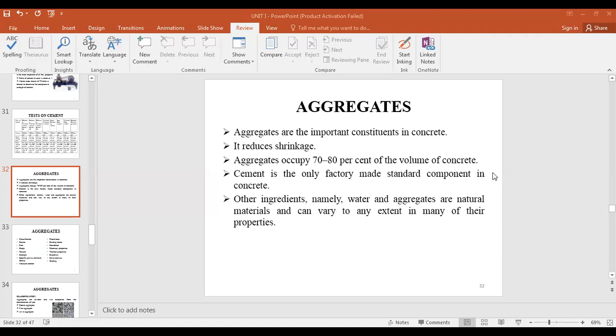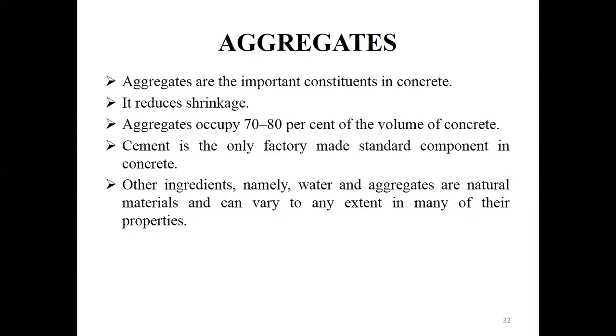Fine. First of all, before studying concrete, you should be aware of its ingredients like cement, water, and aggregates. That is why we are now going to discuss aggregates. Aggregate is an important constituent in concrete because it occupies almost 70 to 80% of the total volume of the concrete, and it reduces the shrinkage in the concrete.